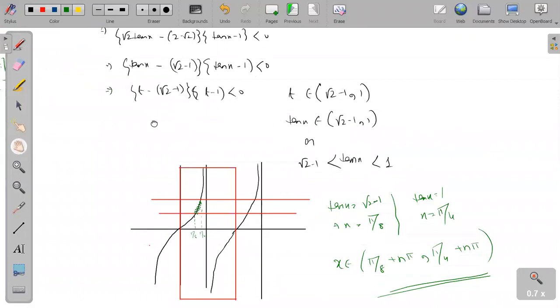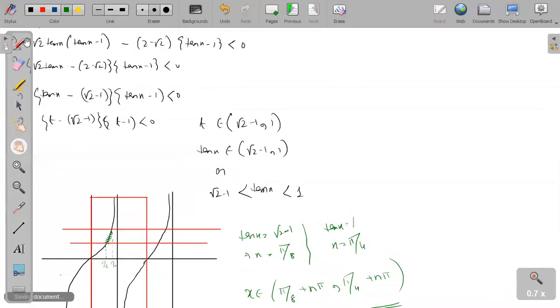Okay, fine, let's see. Pi by 8 means what? 22 and a half degrees. So what can we write 22 and a half as? If we want to write tan square x, it can be written as what? Do you remember the formula?